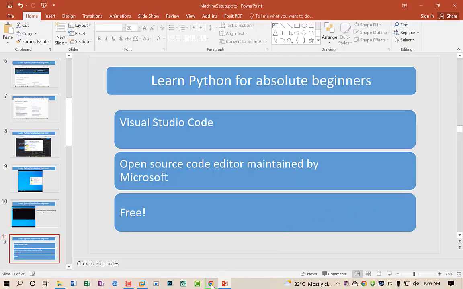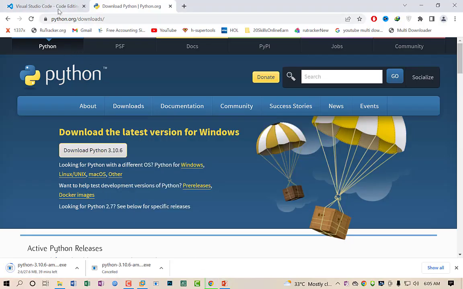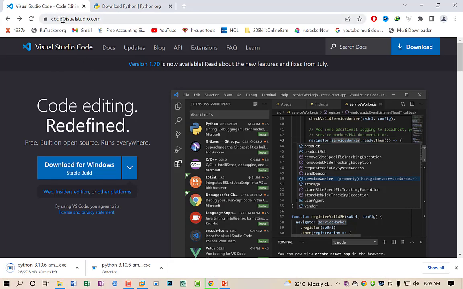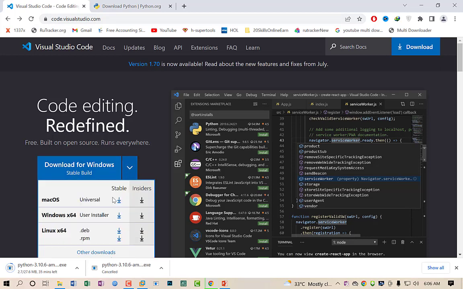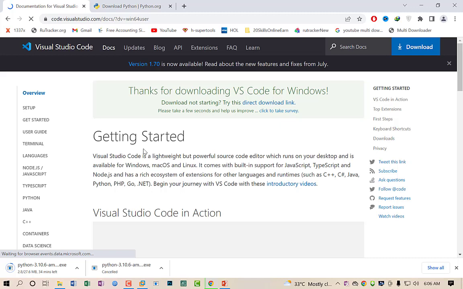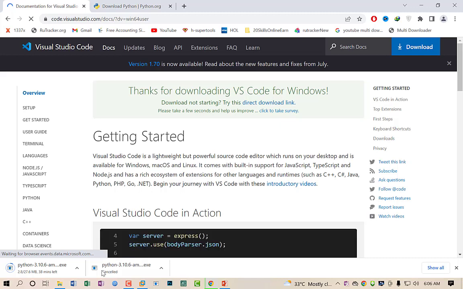So let's move to the website. The website is called code.visualstudio.com. Here you can see there is a link, Download for Windows. I will download this software. I click down and click on the Windows x64 installer. For this time I will cancel it, because I have already downloaded it on my PC. So I will cancel all the downloads.